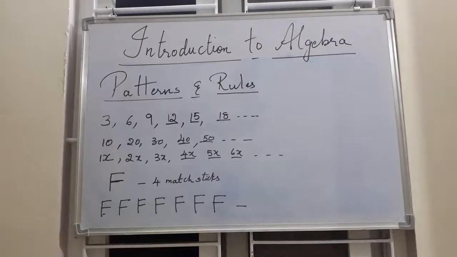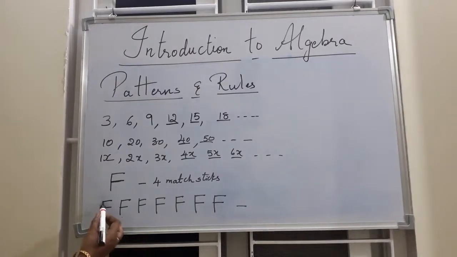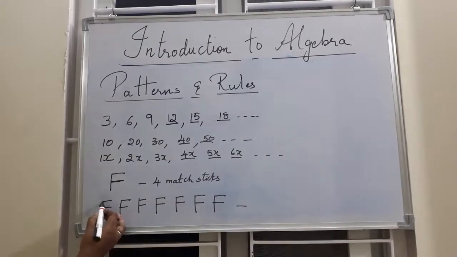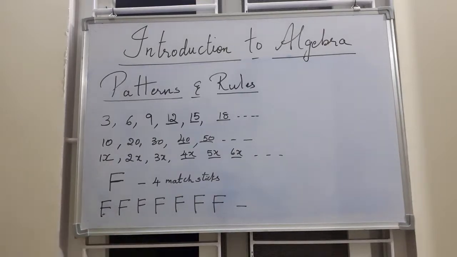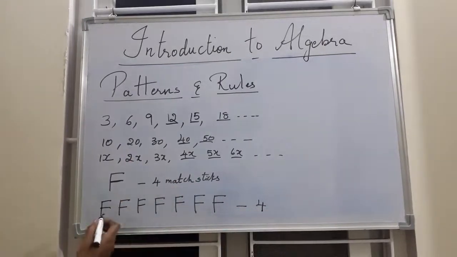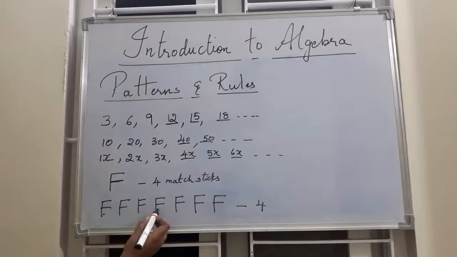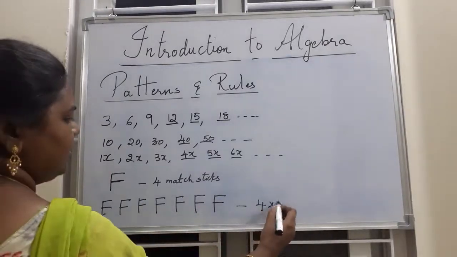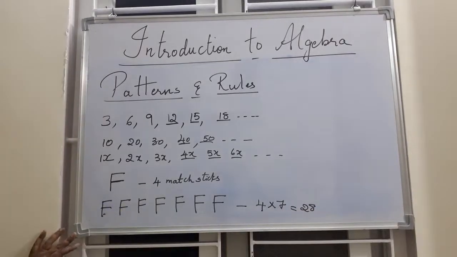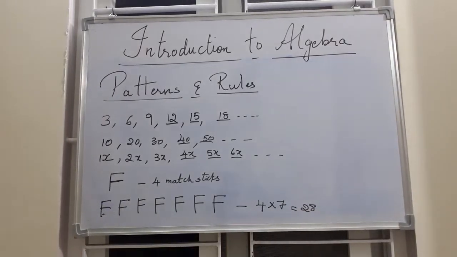Now don't tell me, miss, from here to here one matchstick. No, from here to here is 1, from here to here is 2, 3 and this is 4. So you need 4 matchsticks for F. So 4 matchsticks you need for one figure or one alphabet. So 1, 2, 3, 4, 5, 6, 7. So 7 F's, and 4 sevens are 28. You need 28 matchsticks. So this is like a rule.